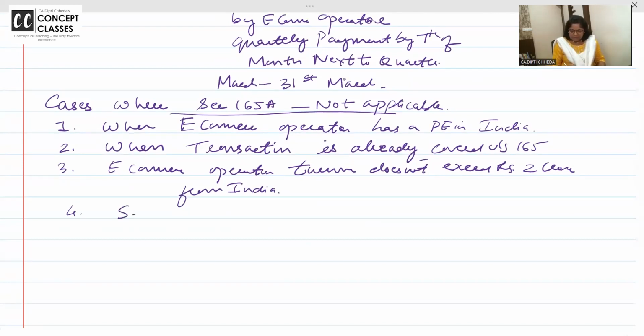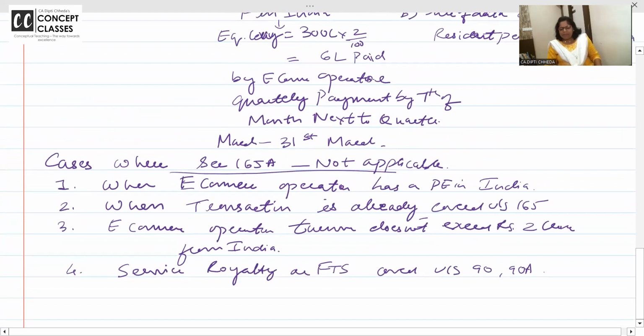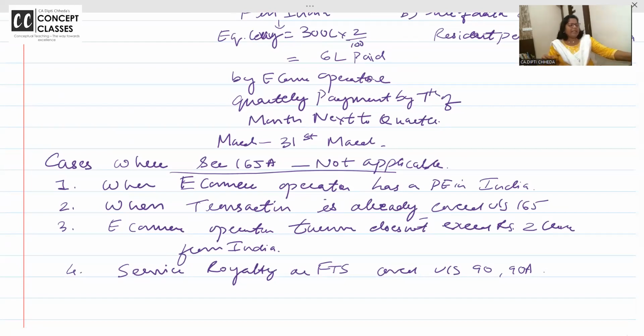And when the services are in the form of royalty or fee for technical services, it is covered under section 90A. And the payment, I have already written, is by the 7th of next month after the quarter. Take your time and tell me, are the exceptions clear to all of you?